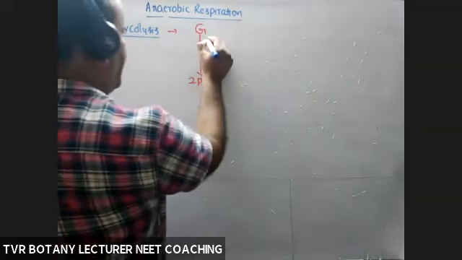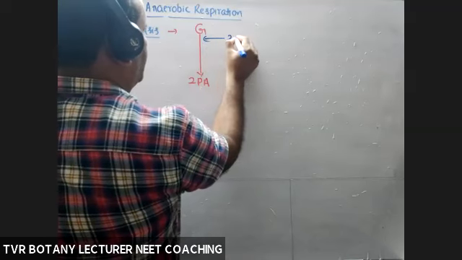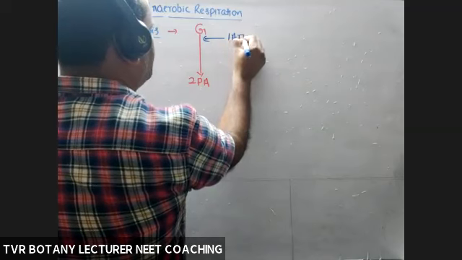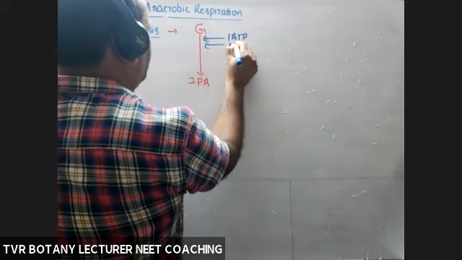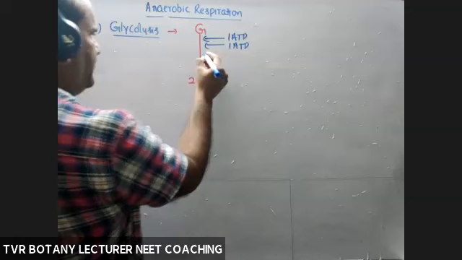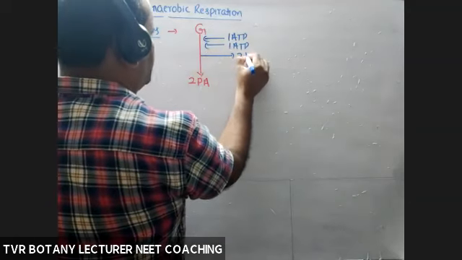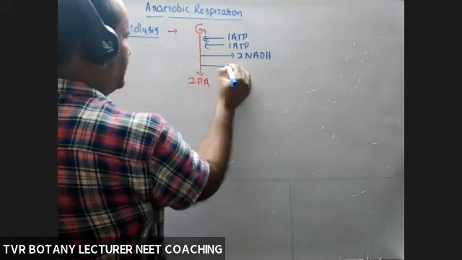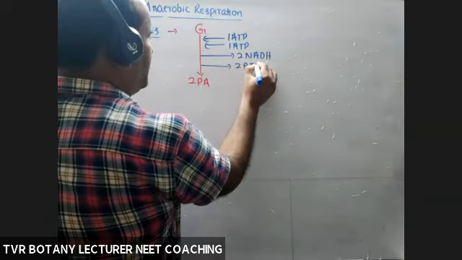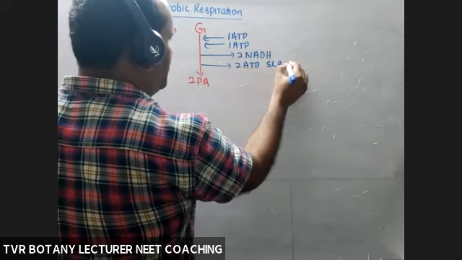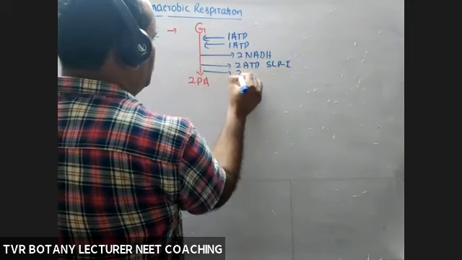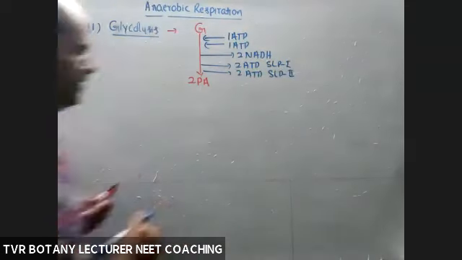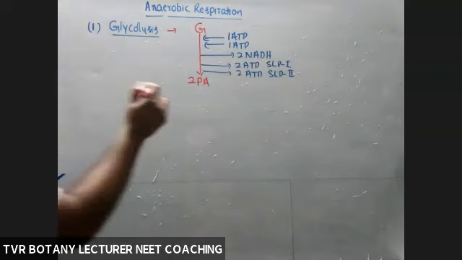One molecule of ATP, and then one more molecule of ATP, is consumed, same pathway. Two molecules of NADH are produced, only one oxidation. Next, two molecules of ATP by SLP, and two more molecules of ATP by SLP, two SLPs only. So this is about glycolysis.